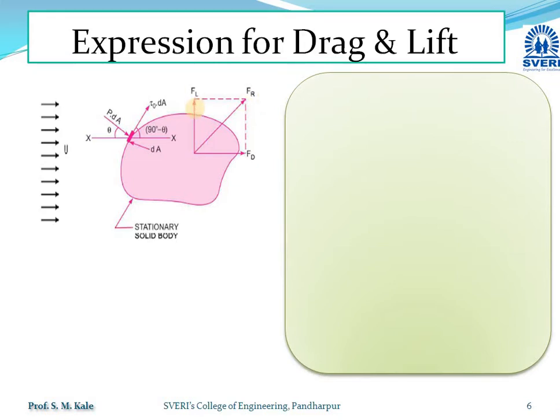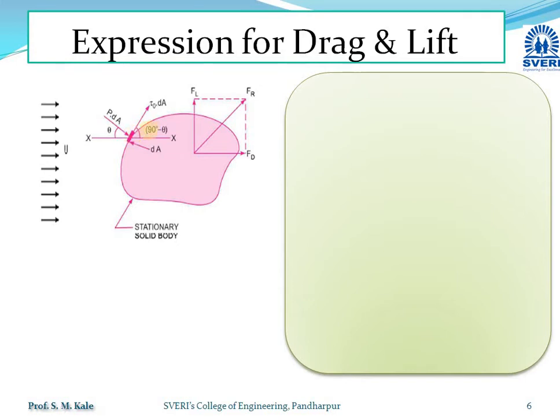Now we have to obtain the values of Fd and Fl, that means drag force and lift force. To obtain them, I am going to convert this entire stationary body into a number of small elementary areas.